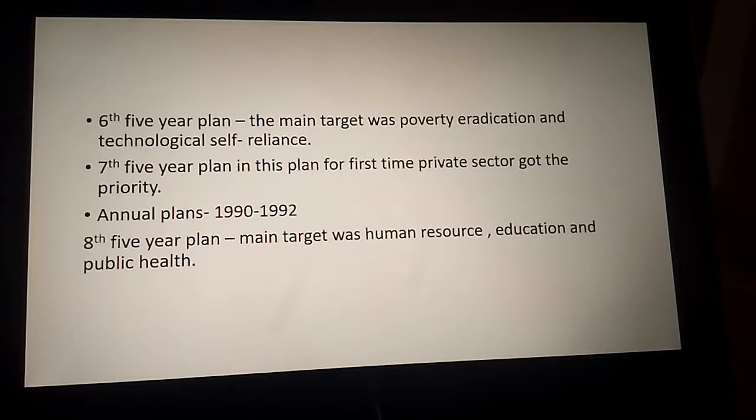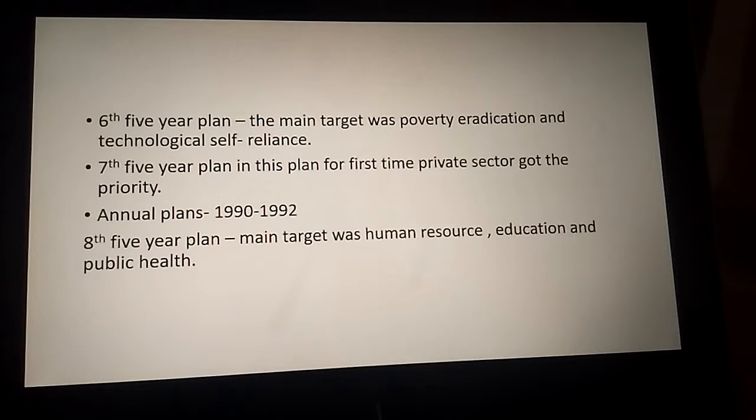Next, the sixth 5-year plan. The main target was poverty eradication and technological self-reliance. So what is the main theme or main target of the sixth 5-year plan? It was poverty eradication and technological self-reliance, meaning the country wanted to be independent on the technology basis.